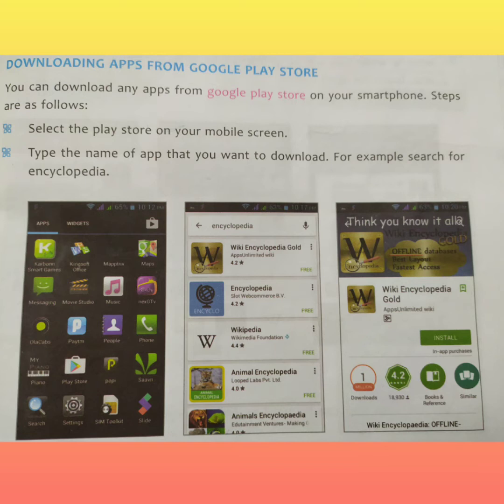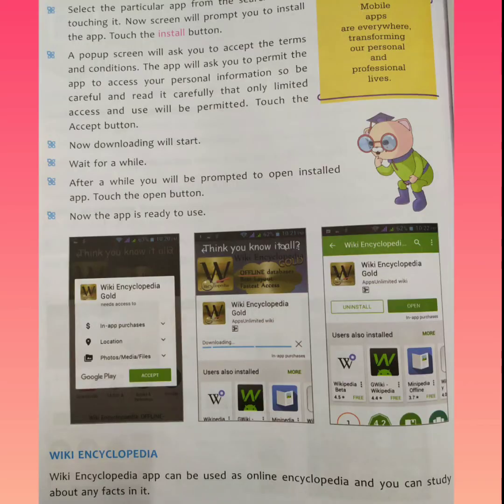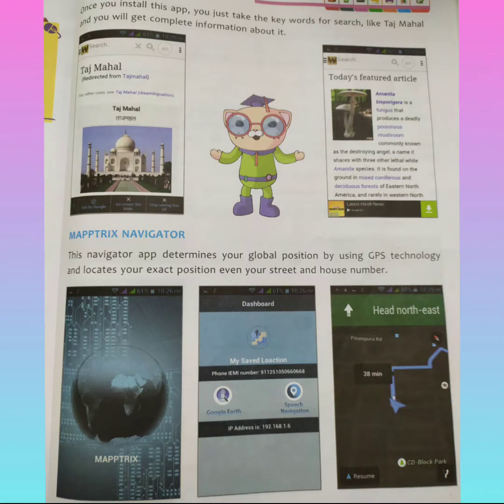We are very well aware of how to download any app from Play Store or an App Store or a Microsoft Store in case of Android, iOS and computer respectively. Now we will know about uses of some of the popular apps. The first to discuss is Wikipedia, Wiki Encyclopedia. As the name suggests itself, it gives us all the information we search for by just a single keyword.